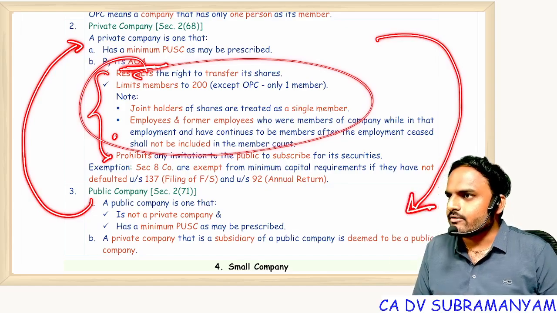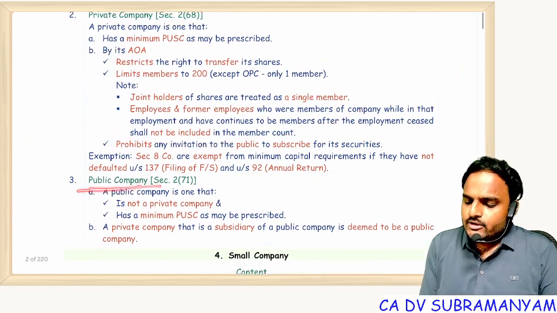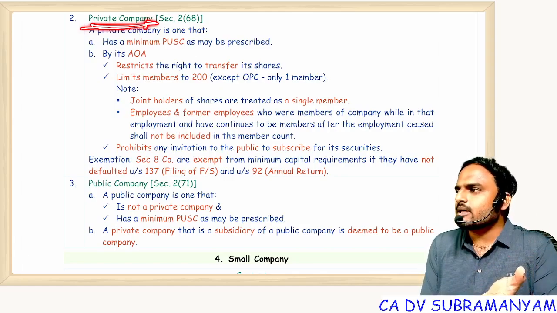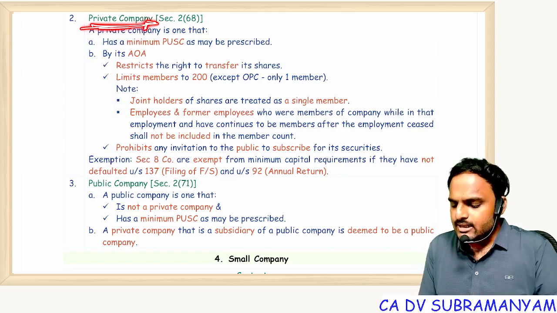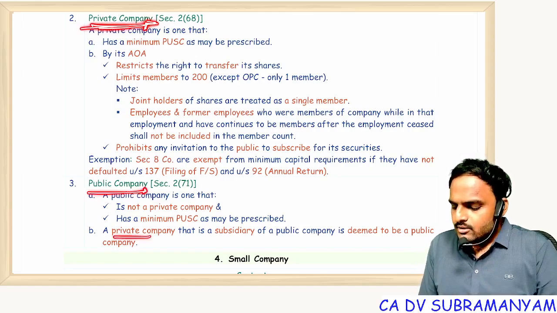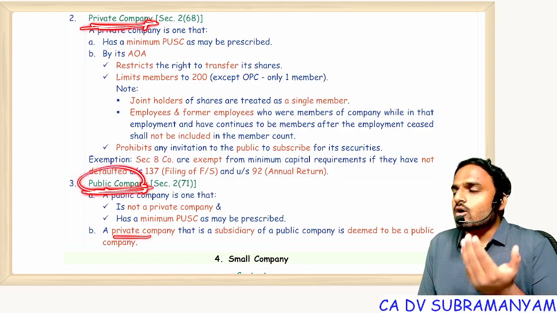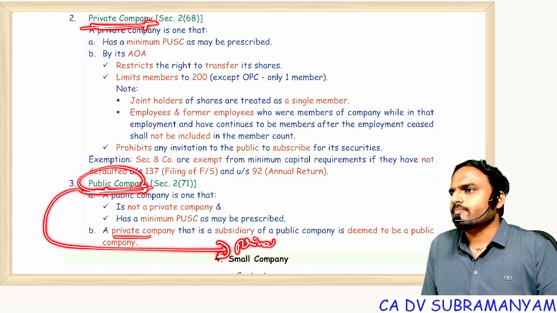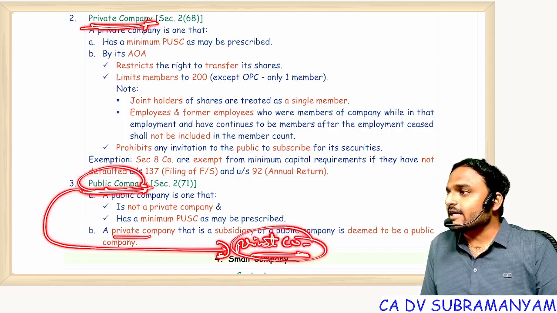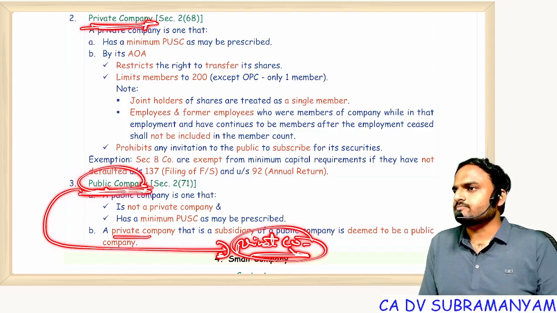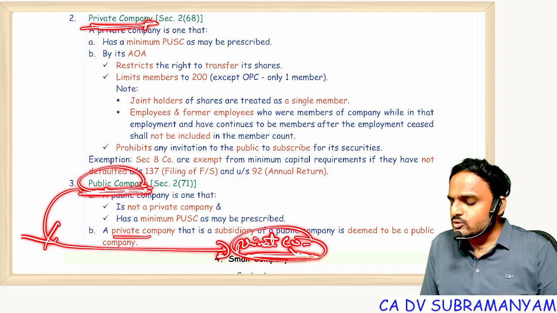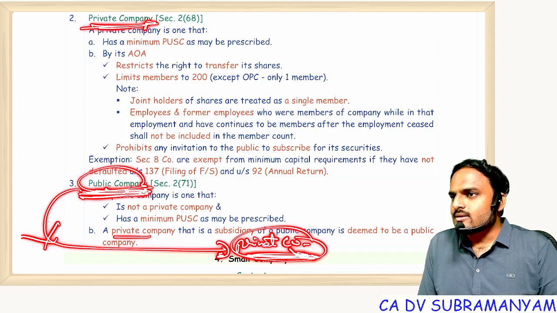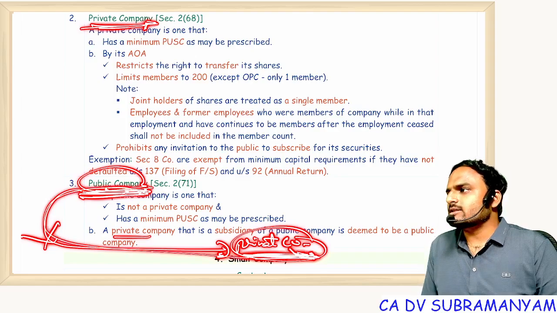Getting my point? Everyone? Now tell me, from the public company point of view and the private company point of view, where is more compliance burden and where is less compliance burden? Private company, less compliance. Public company, more compliance. Now, public companies, because of a lot of restrictions on them, incorporate a subsidiary private company. That means this private company will get funding from which company? This public company. And with that funding, they will try to do a number of things. As a public company, it can't do those things. With the help of a private company, they want to do them.